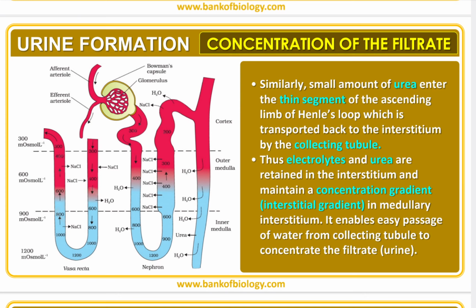Similarly, a small amount of urea enters the thin segment of the ascending limb of loop of Henle, which is transported back to the interstitium by the collecting tubule. Thus, electrolytes and urea are retained in the interstitium and maintain a concentration gradient, that is, the interstitial gradient, in the medullary interstitium. It enables easy passage of water from collecting tubules to concentrate the filtrate, that is, urine.